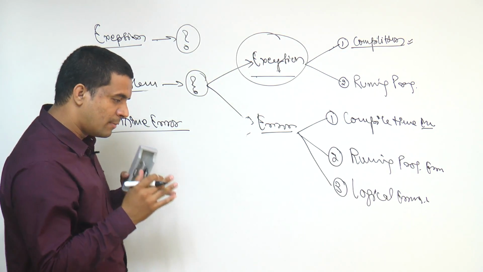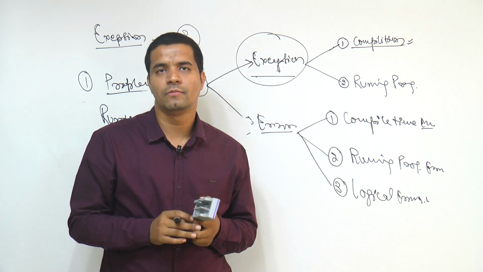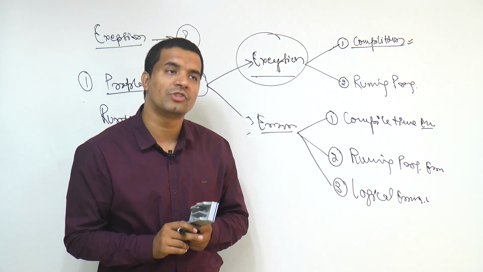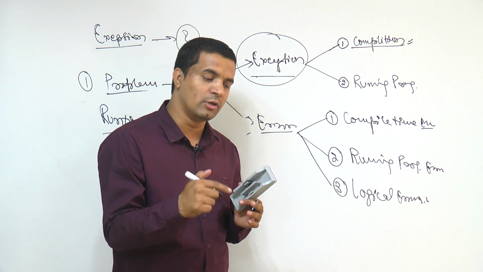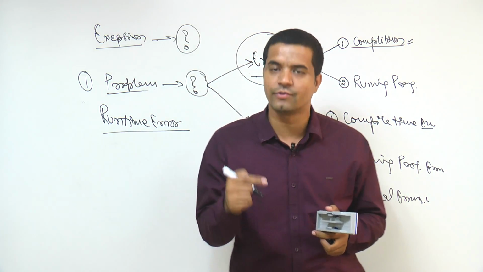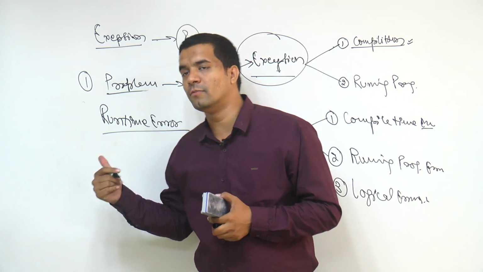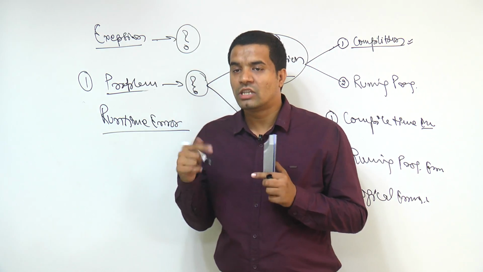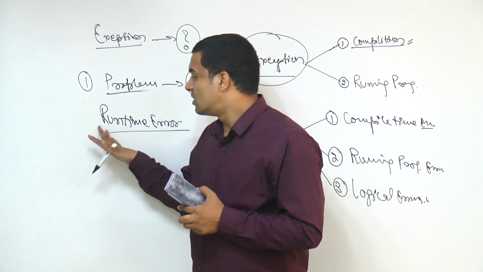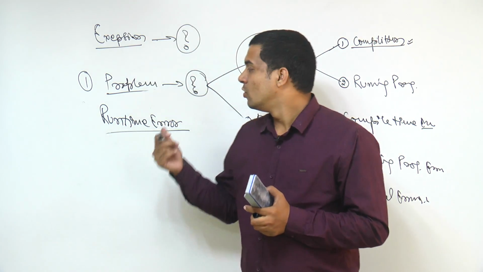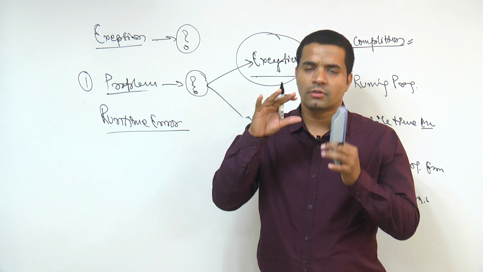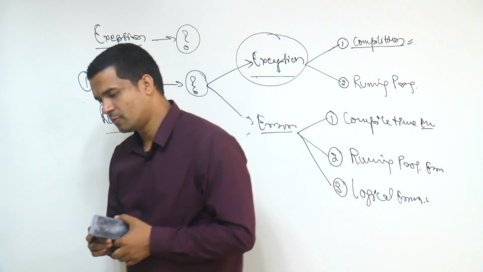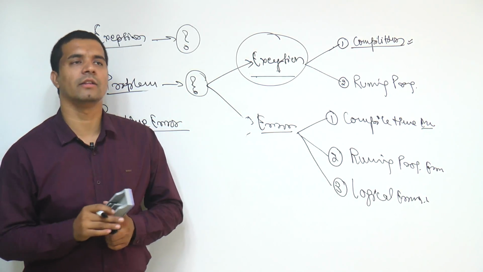Suppose your program's compilation is successful, everything is done, but there is a primary requirement of your JVM, and if you're not able to fulfill that requirement, that time itself it is going to give some kind of problem, which is called a runtime problem. If this problem is not sorted out, your JVM will not be able to run the program. Fine.